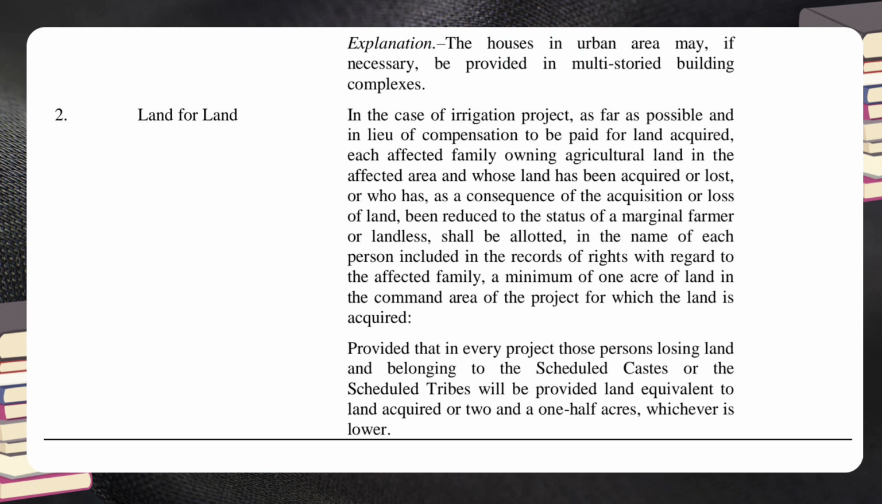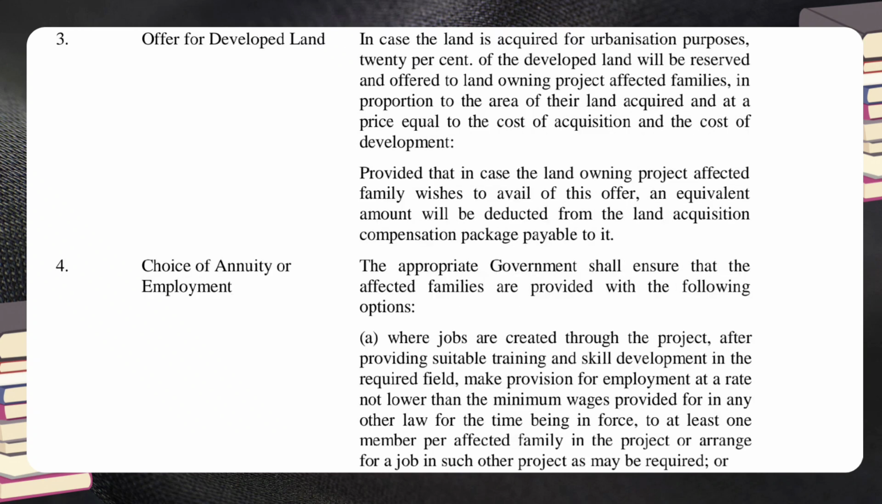land is acquired. Provided that in every project those persons losing land and belonging to the scheduled castes or the scheduled tribes will be provided land equivalent to land acquired or 2 1/2 acres, whichever is lower. 3. Offer for developed land.